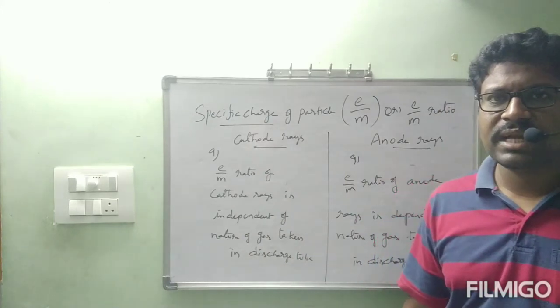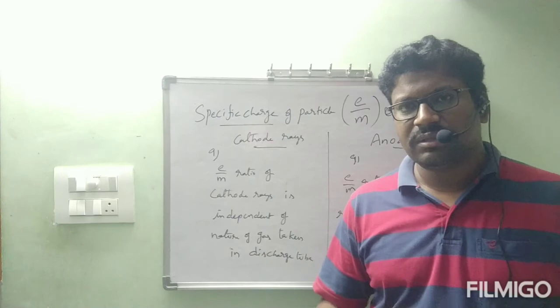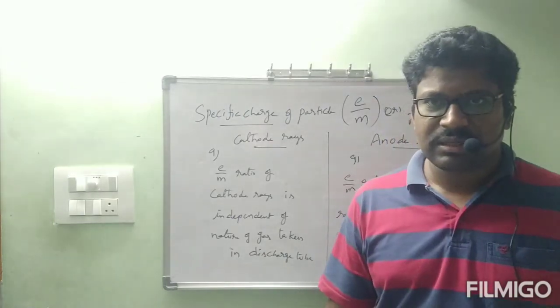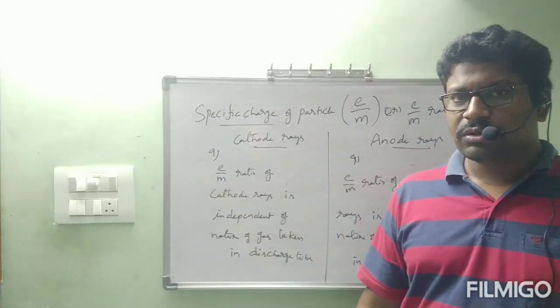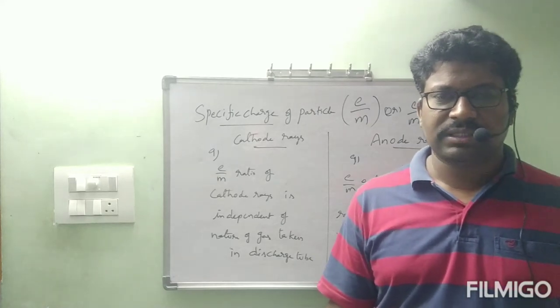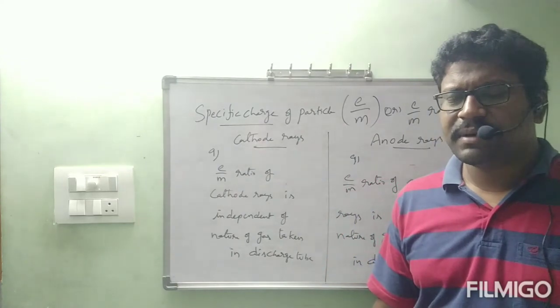That E by M ratio is a value, a number into some number. All those things I will give data in next class. In this class, we have given clarification about both properties of anode rays and properties of cathode rays. We have seen 8 properties of cathode rays and 8 properties of anode rays.